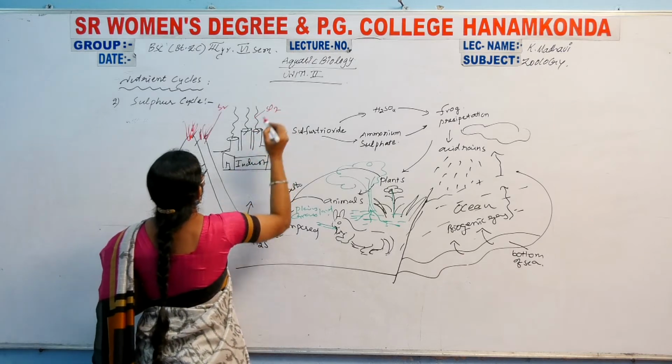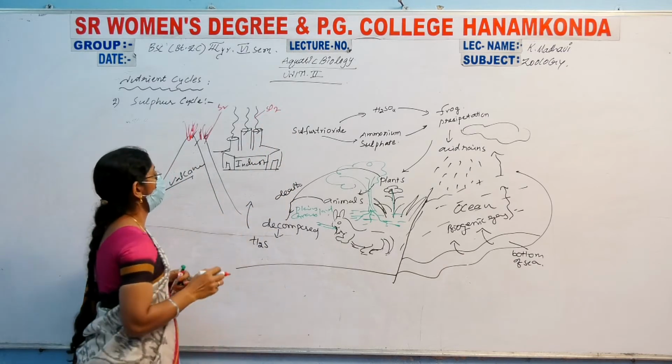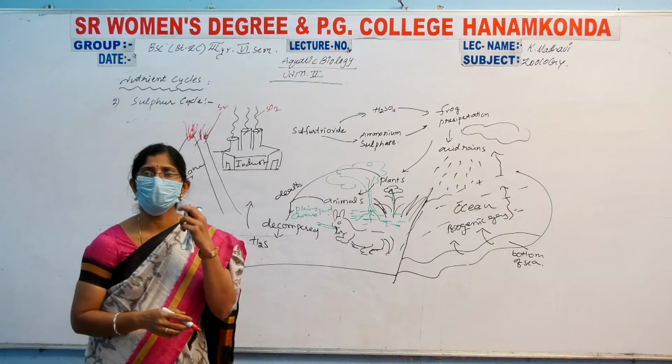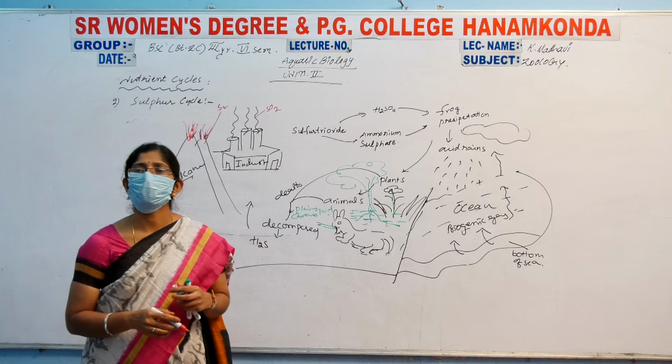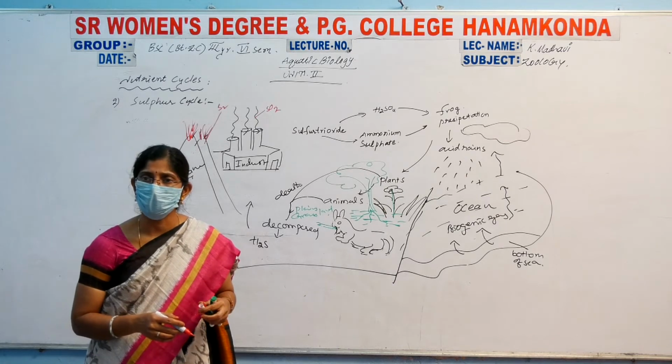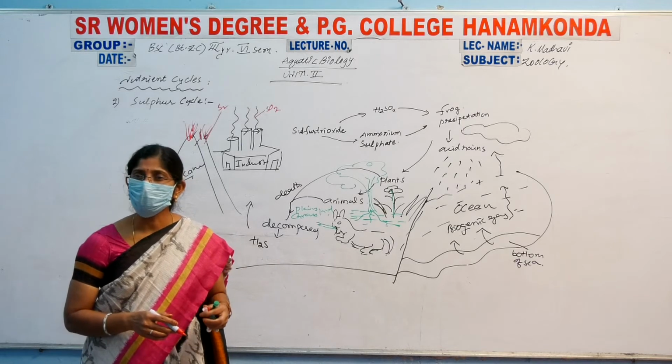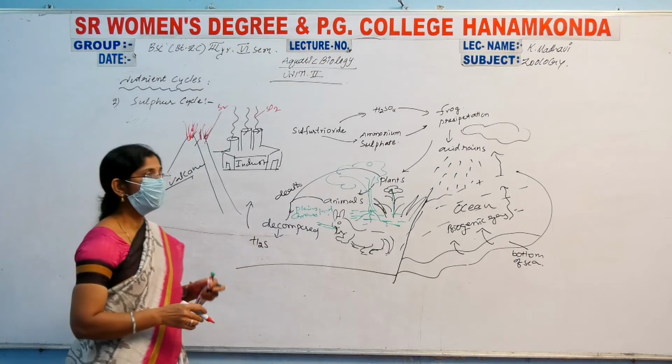And here also the sun. Gases can be released from the factories, especially the major resource released into the atmospheric conditions, the sulfur dioxides, which means the incomplete combustion of fossil fuels.